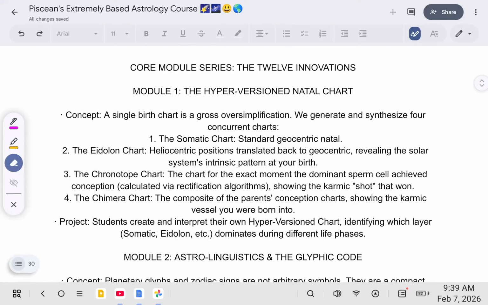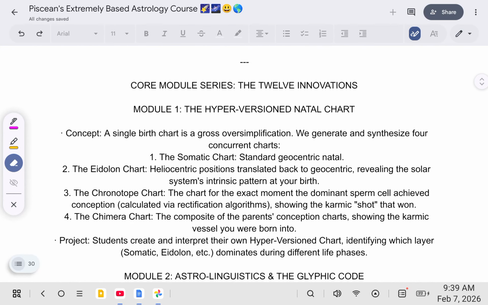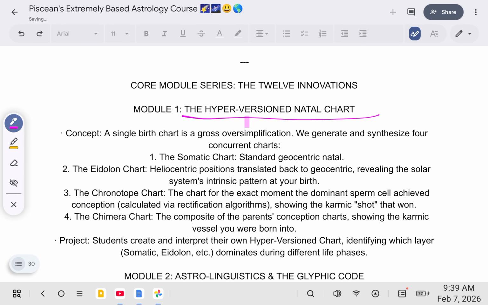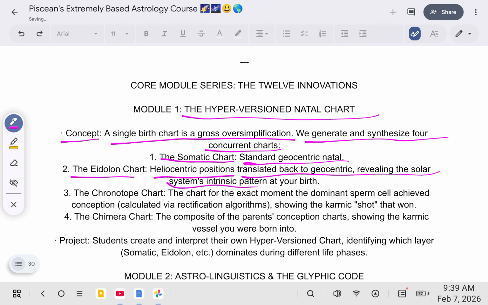Here's our core module series, the 12 innovations. Hyperversion natal chart. Our concept: a single birth chart is a gross oversimplification. We generate and synthesize 4 concurrent charts. Somatic chart, standard geocentric natal. Eidolon chart, heliocentric positions translated back to geocentric, revealing the solar system's intrinsic pattern at your birth.